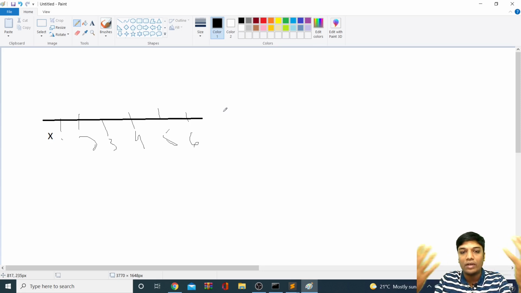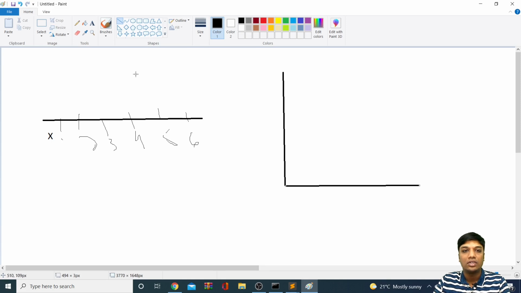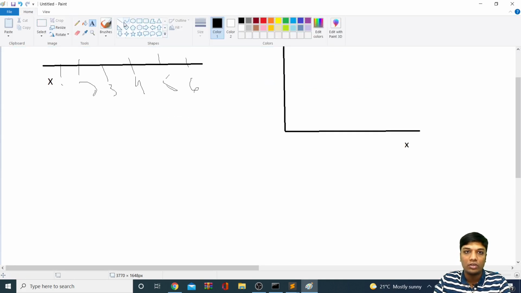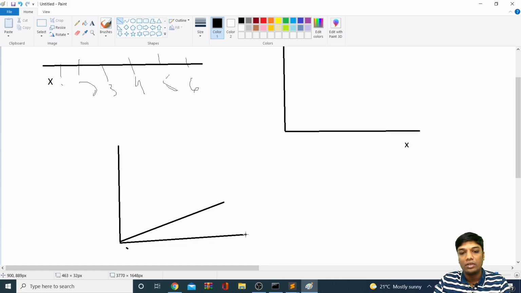If I want to show two-dimension data, then you'll have two axes: the x-axis and the y-axis. So when you have two axes, it's obviously two-dimension data. Here you have an x-axis, and here you have a y-axis, right? But if you want to show more than two dimensions, maybe three dimensions, you can also show that. Three dimensions will be something like this: you'll have the x-axis, the z-axis, and the y-axis. We'll have multiple axes like this, and I can go on, obviously.